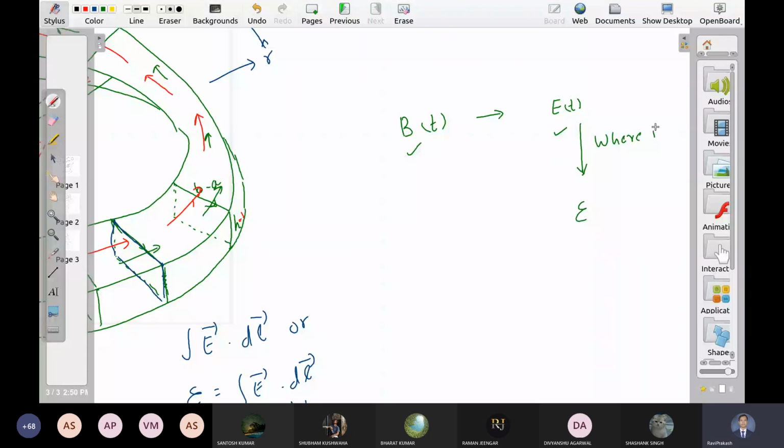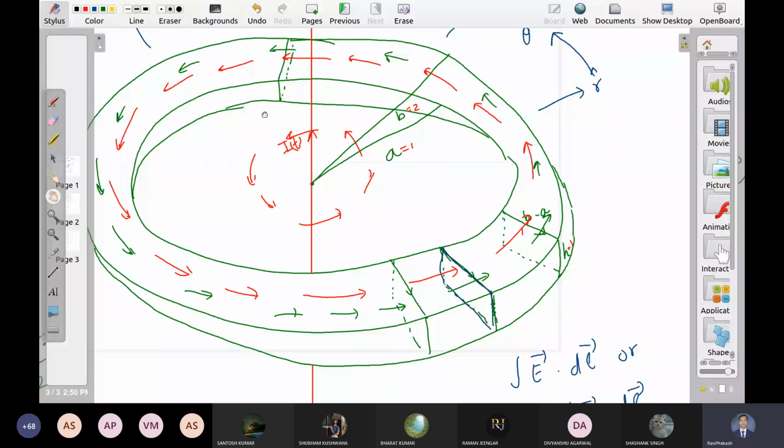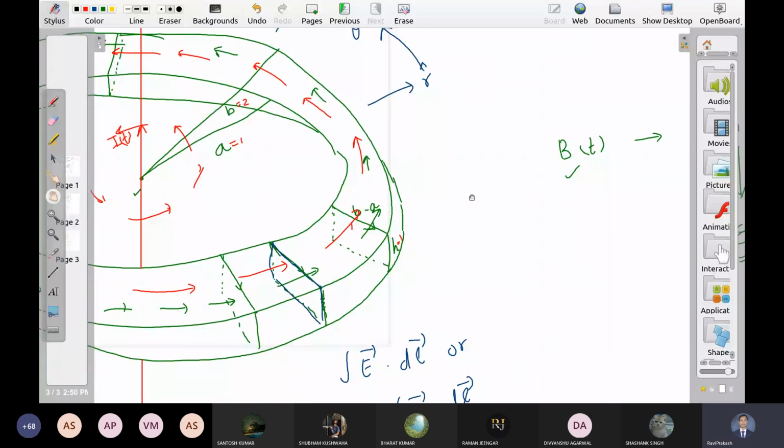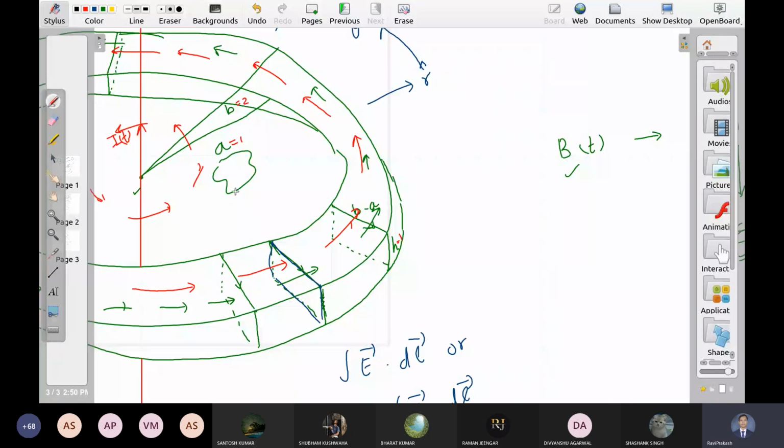What does it mean? In the first case, this was the main current in the wire, right? It means there is a time varying electric field everywhere due to this wire. एक time varying electric field इसकी वजह से हर जगह है. But EMF आपको कहाँ मिलेगा? Where will you get EMF? The toroid. Where you put the circuit. आपने toroid रखा, toroid में बन गया. You put anything else, आप यहाँ पे एक loop रख लीजिए. You will get current in that also. इसमें ही मिलेगा, right? Now same thing is with the induced EMF.